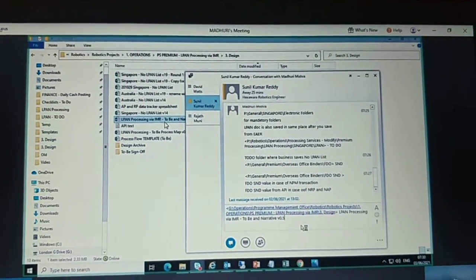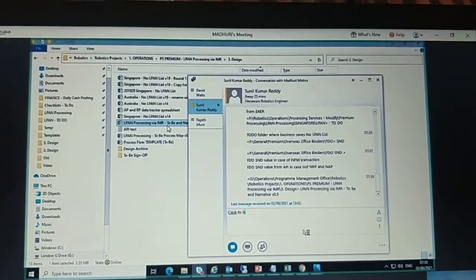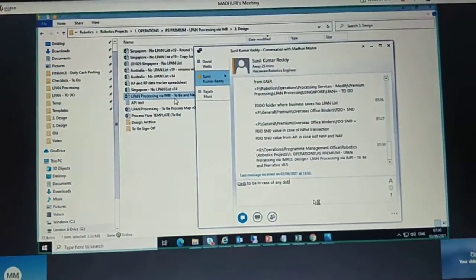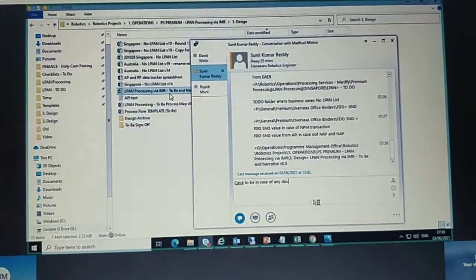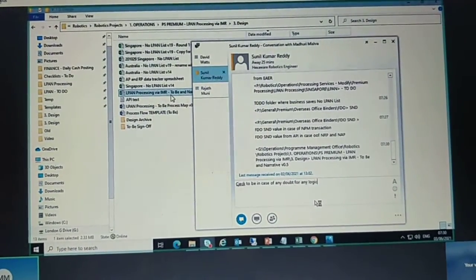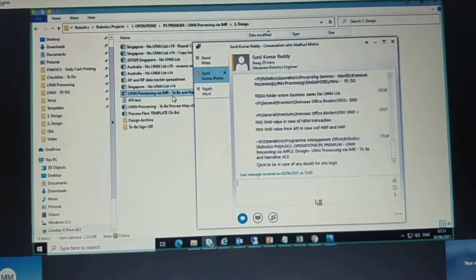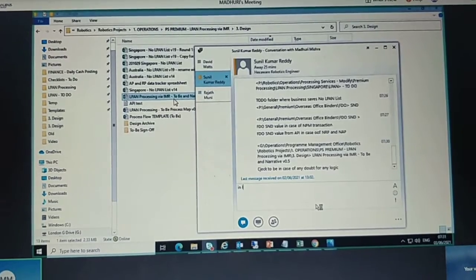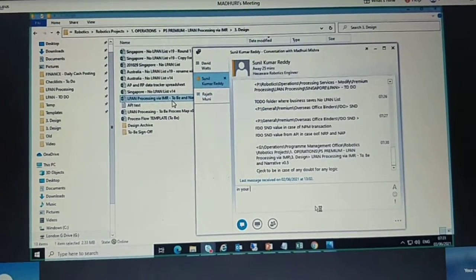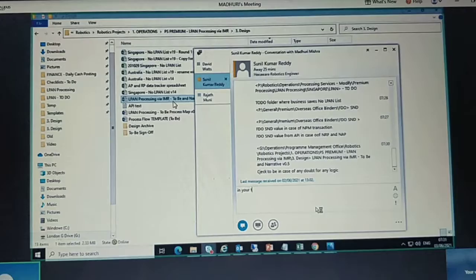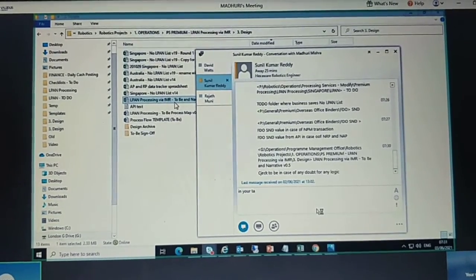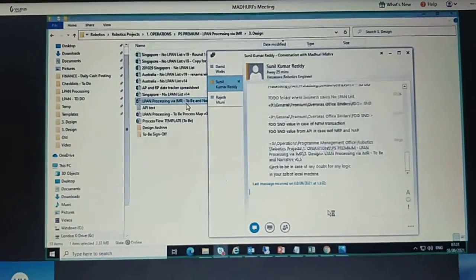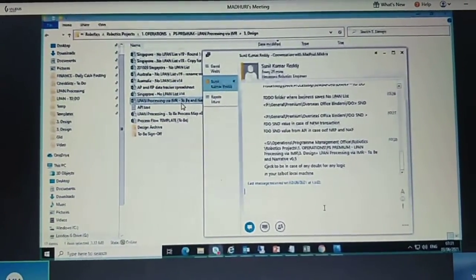Check the to-be document in case of any doubt for any logic in your local machine, not in your Moonshot. So just try to work on that.